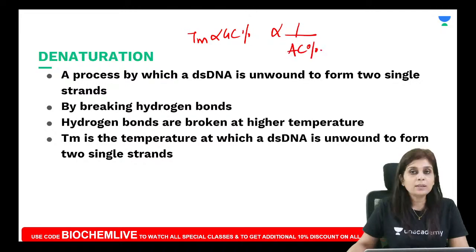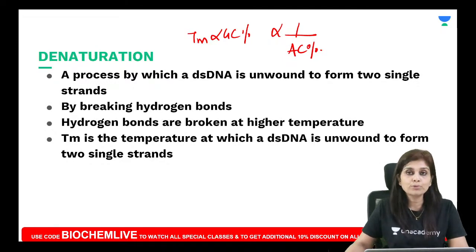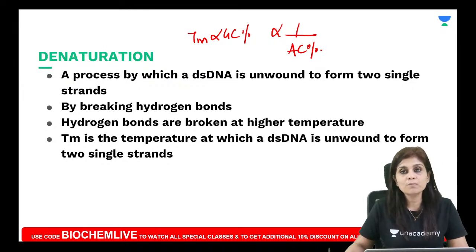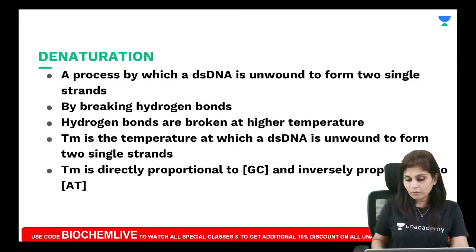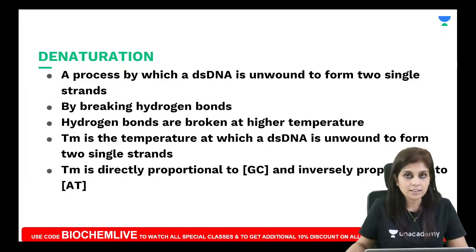Will you agree with that? Yes or no? It should be yes. Because when there are more number of GC sequences, then there will be more number of hydrogen bonds. So higher will be the temperature that is required to break it. So Tm is directly proportional to GC content, is inversely proportional to AT content.